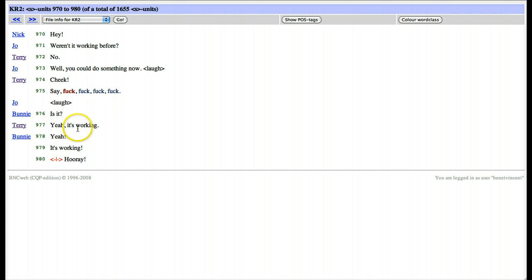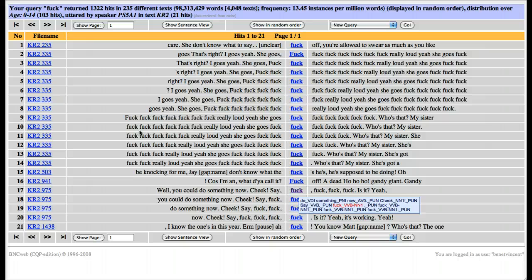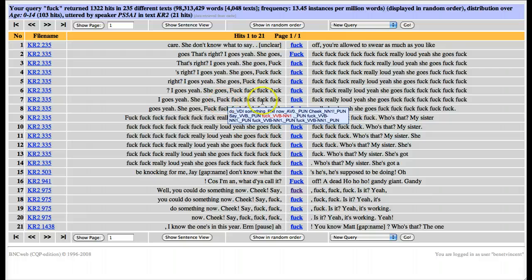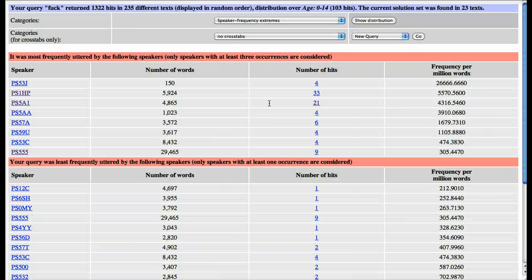Yeah, it's working. So a lot of Terry's use of this word isn't really using the word for normal effect. It's using it in a special situation, and this has skewed the results. So we do need to take things like this into account.